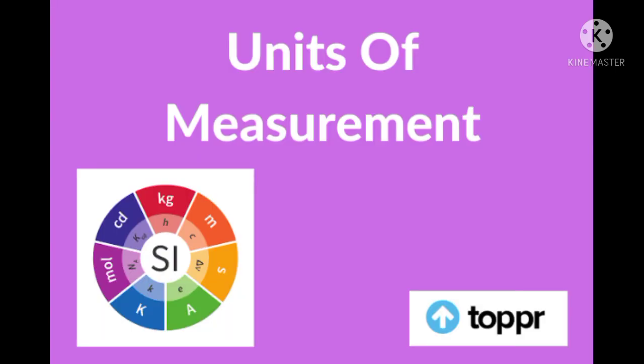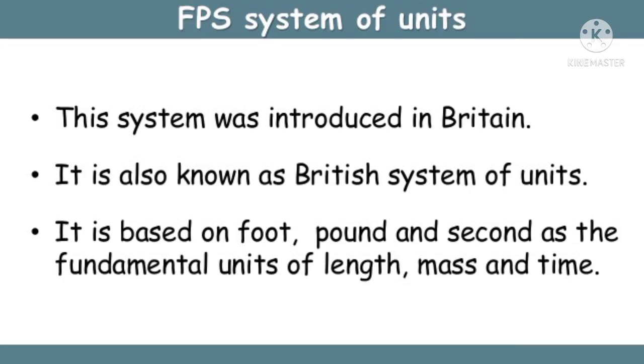An arbitrarily chosen standard of measurement of a quantity which is accepted internationally is called the unit of the quantity. If it denotes the fundamental quantities, then it is known as fundamental units. If it denotes derived quantities, then it is known as derived units. In this, there are different types of measurement systems. A complete set of units which is used to measure all kinds of fundamental and derived quantities is called a system of units.